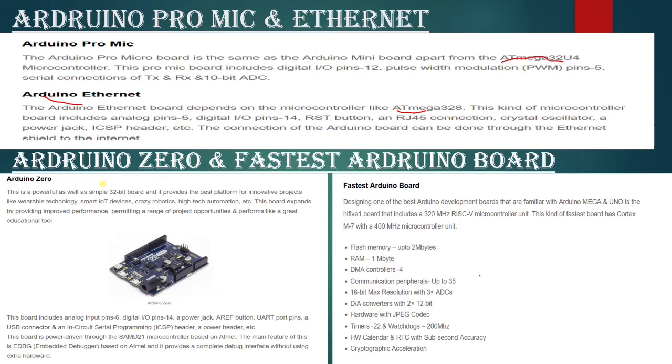Then Arduino Zero. It is powerful as well as simple. 32-bit board, best for innovative projects like wearable technology, smart IoT devices, crazy robotics, high-tech automation, power-driven through the SAMD21 microcontroller based on ARM. The main feature is the embedded debugger that provides complete debug without using extra hardware. Now here comes the fastest Arduino board. This kind of fastest board has a Cortex M7 with a 400 MHz microcontroller.